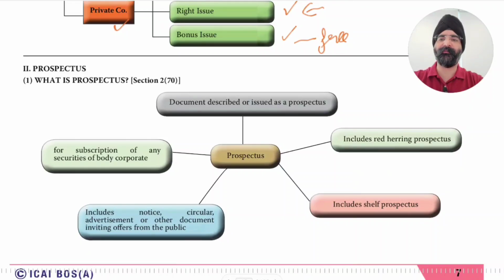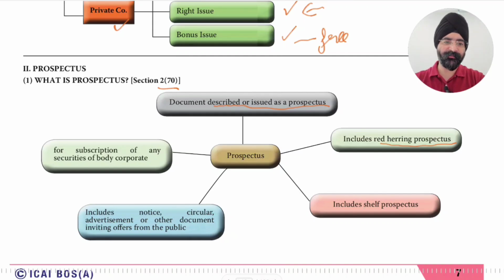Now, prospectus. What is prospectus? This is subsection 70. So prospectus is a document described or issued as a prospectus, means it is clearly mentioned that this is a prospectus. Number two, it includes red herring prospectus. Red herring prospectus contains the majority of information, but certain information like number of securities or price band at which these are issued is not included. So red herring prospectus is also included in prospectus.